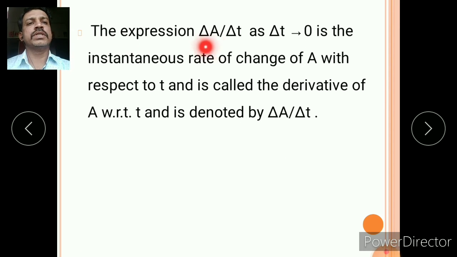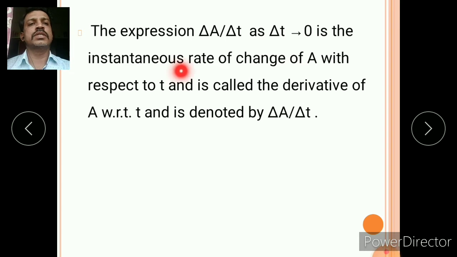The expression delta A upon delta t, as delta t tends to 0, is the instantaneous rate of change of A with respect to t and is called the derivative of A with respect to t. It is denoted by dA by dt. So dA by dt is equal to the limit of delta A by delta t as delta t tends to 0.